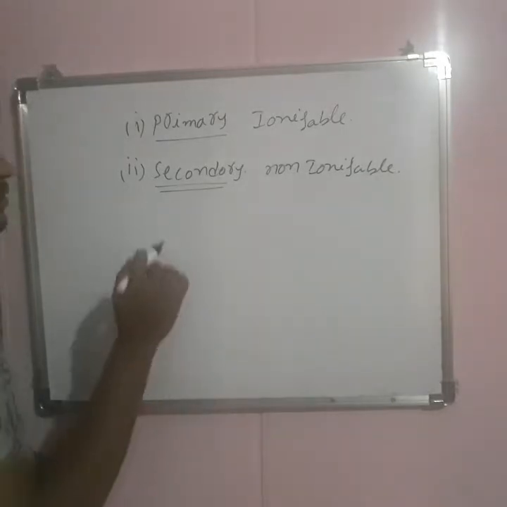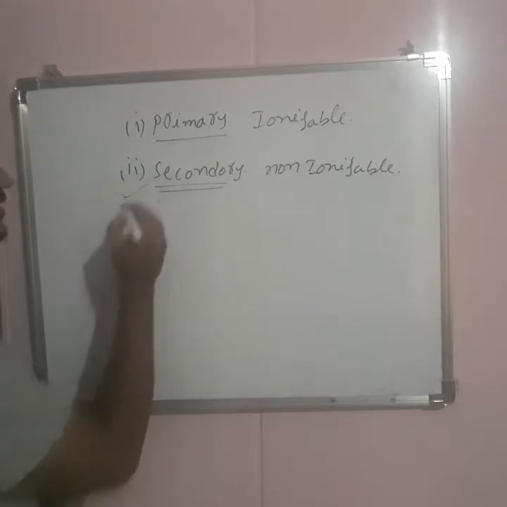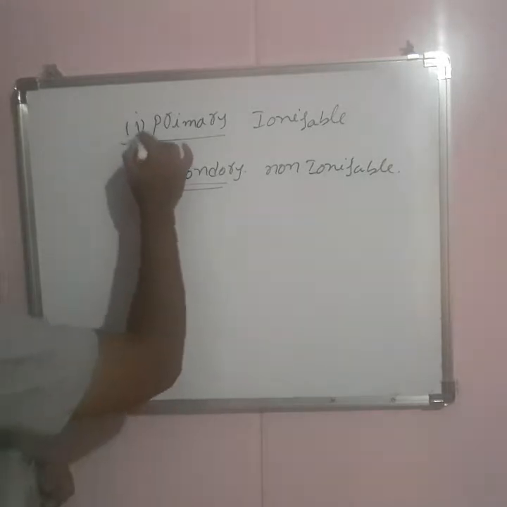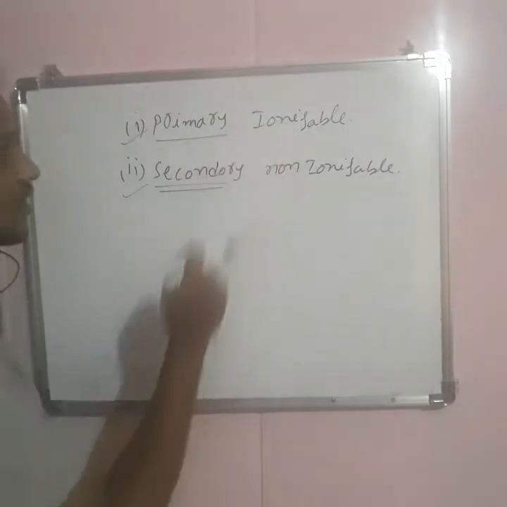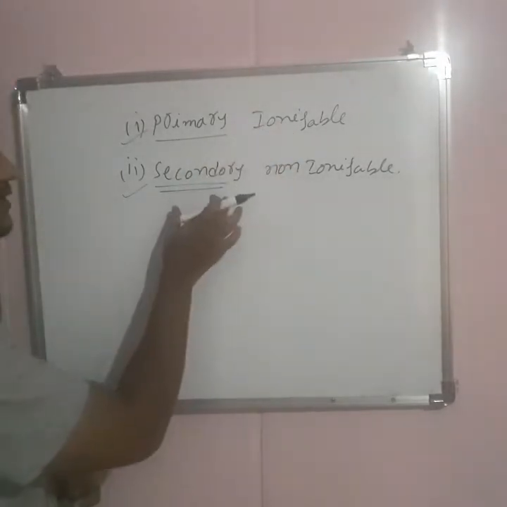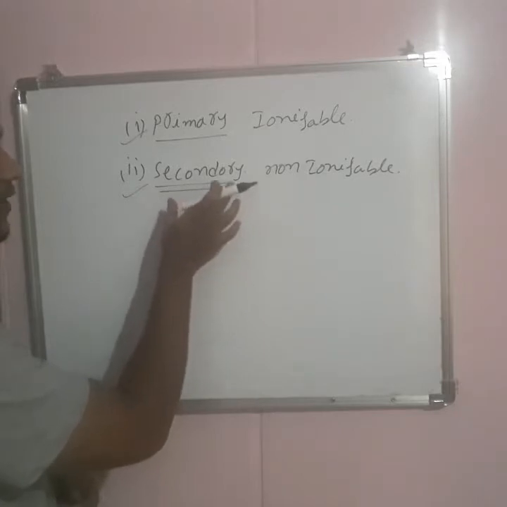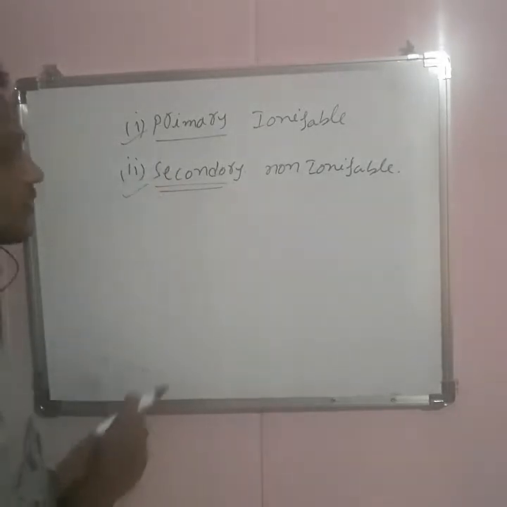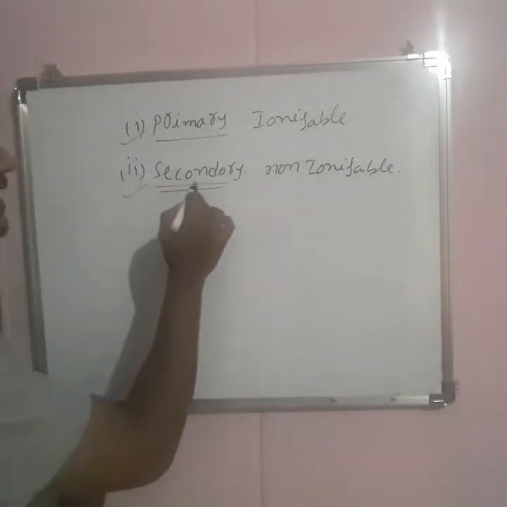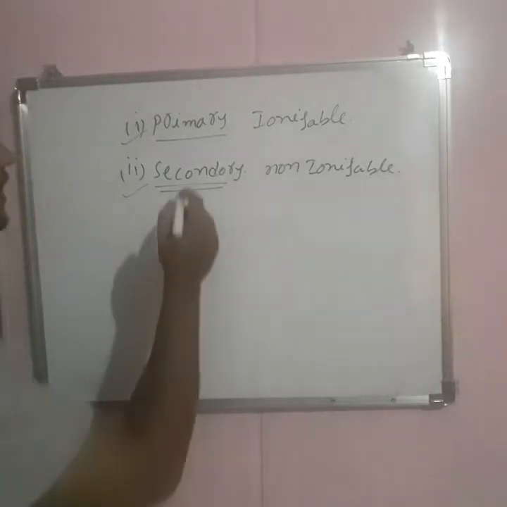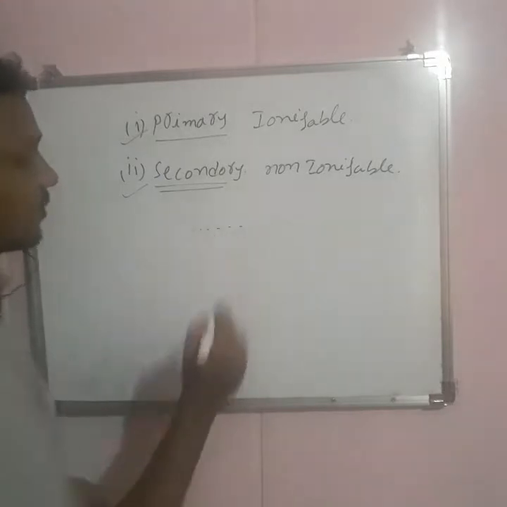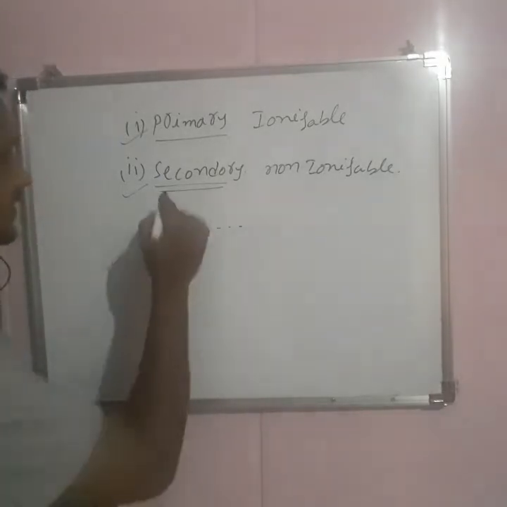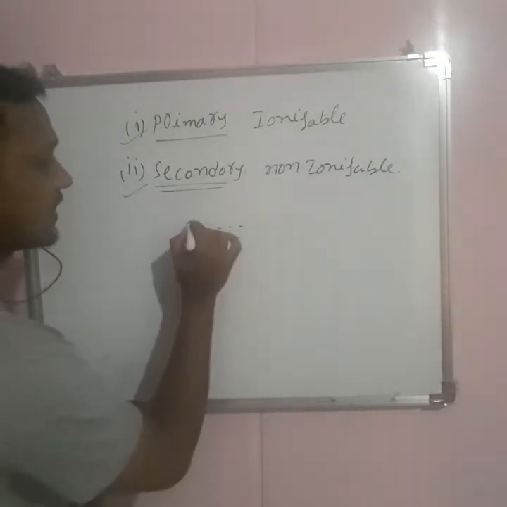The secondary valency is directional in nature and the primary valency is non-directional because it is ionized and gives ions. Primary valency is represented with dotted lines and secondary valency is represented with thick lines.